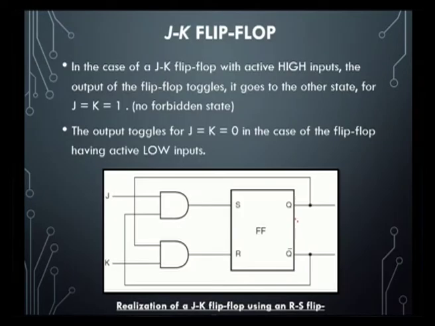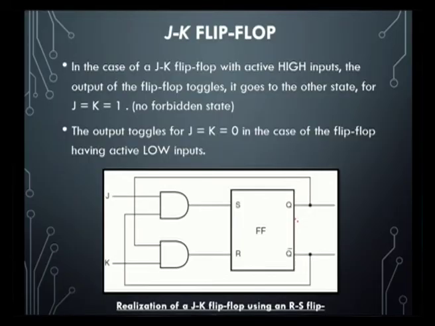Next we move on to the JK flip flop. The JK flip flop is similar to RS, because the RS flip flop is the base. After that, with slight modifications, we can make different flip flops. So, in a JK flip flop with active high inputs, the output of the flip flop toggles. It goes to the other state for J is equal to K is equal to 1.